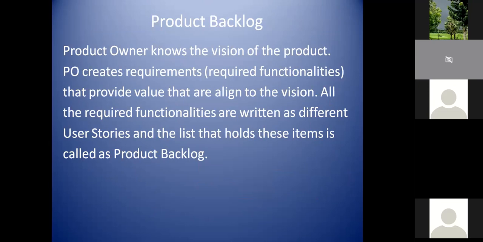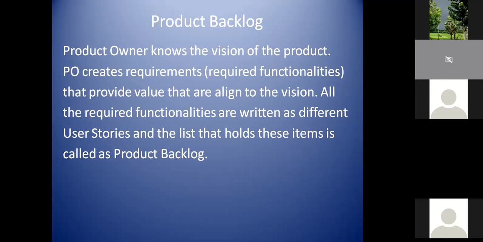Okay. So now we have seen all these details. Now let's come to the topic of product backlog. So the product backlog is derived from the product vision. That you now know completely from the picture that we have seen, right? So the product owner knows the vision of the product. So now you know the vision. Maybe now you understand why we started from what the product vision is, everything. Now you are able to correlate, I believe. Try to correlate all these pieces, because that's why I started from there, not from the product backlog directly.